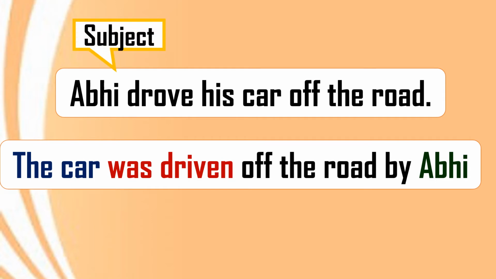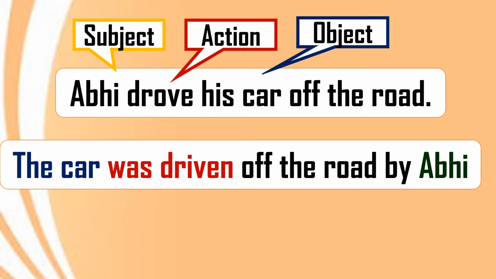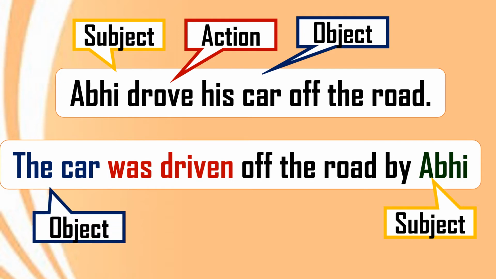So here we will see Abhi is the subject, drove is the action word, and his car is the object in the first sentence. Action word means verb. Now see in the second sentence the sequence of these words. Abhi, who was the subject in the first sentence, has come at the end of the second sentence, and here the object has come in the first place, and was driven, that was the action word or the verb, has remained in that place.